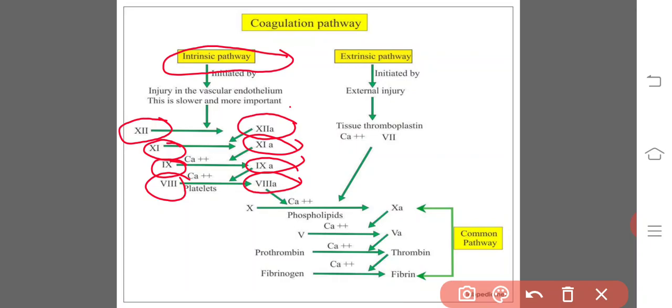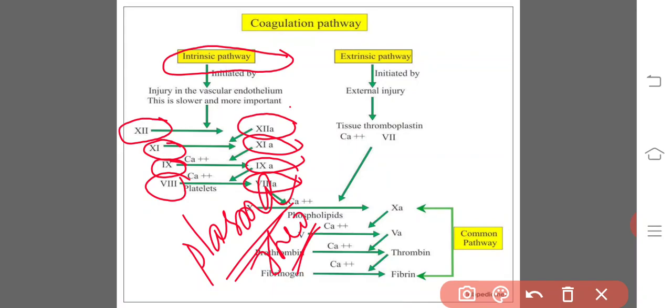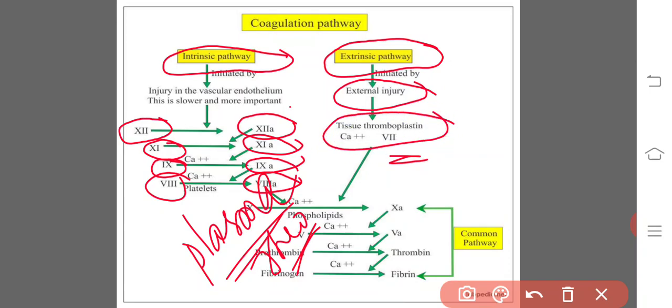At the end of this stage, we will find the formation of the accelerator globulin and plasma thromboplastin. At the end of the intrinsic steps, we will get plasma thromboplastin. On the other hand, if there is any injury to the tissues in the extrinsic pathway, an external injury, the tissues with the help of calcium ions and factor number 7, proconvertin or stable factor, form the tissue thromboplastin.